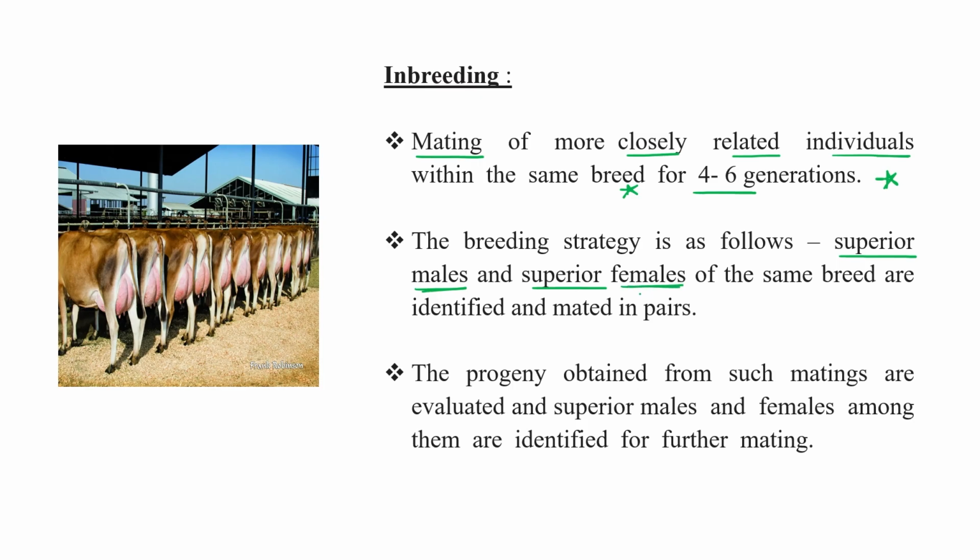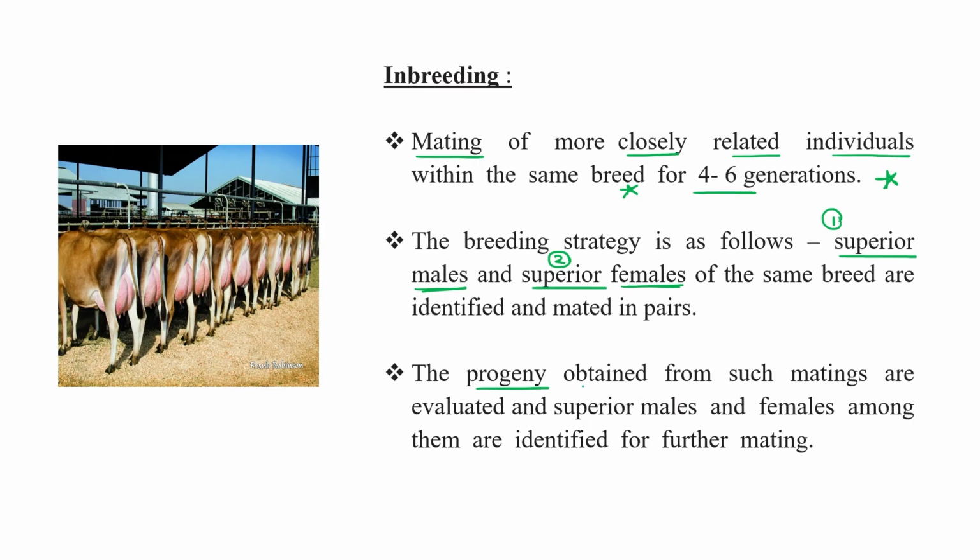So crossing between a superior male and a superior female of the same breed occurs. The progeny obtained after their mating will have the properties of both parents.